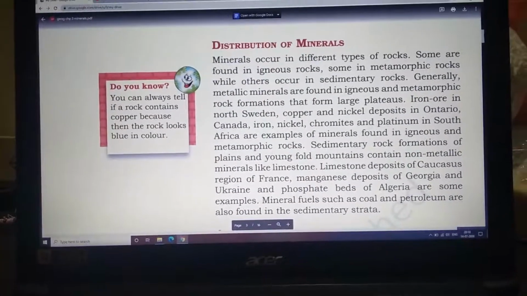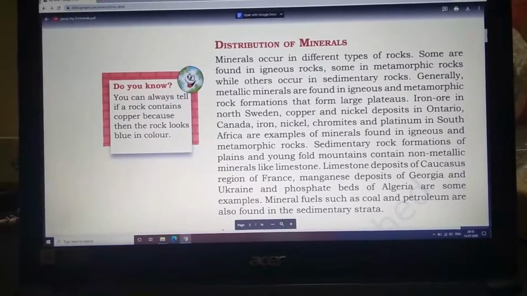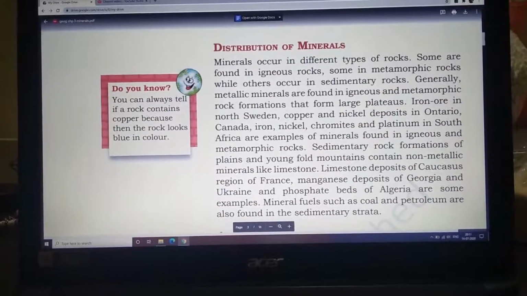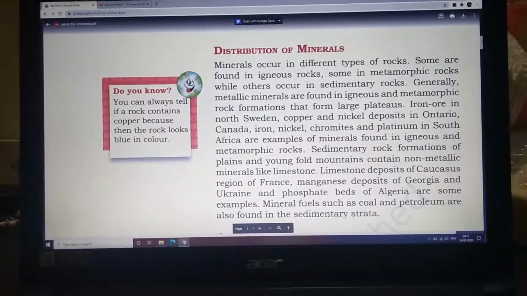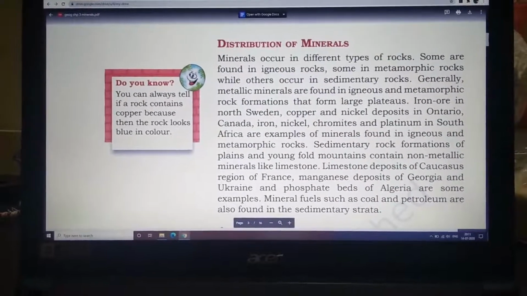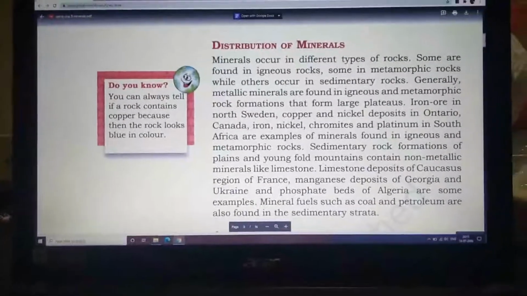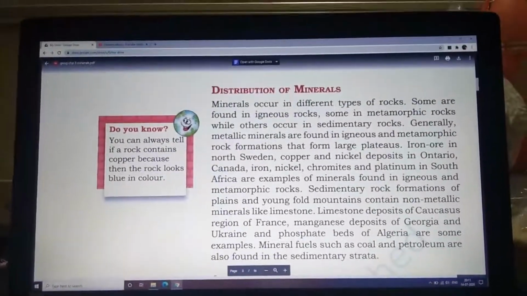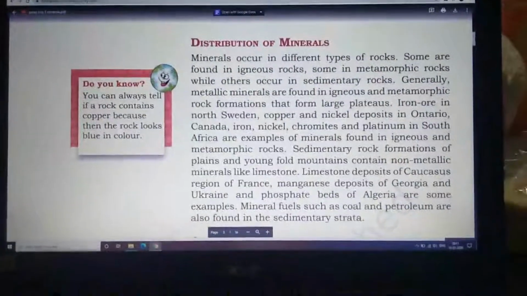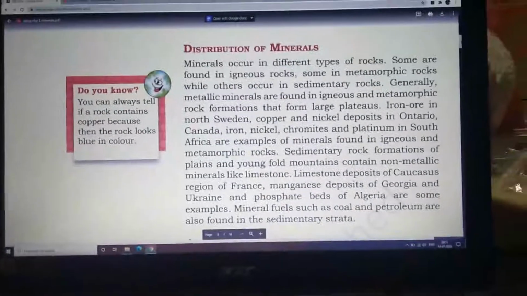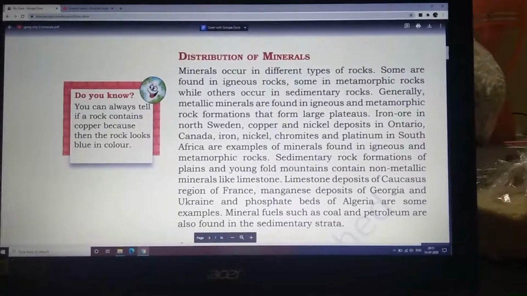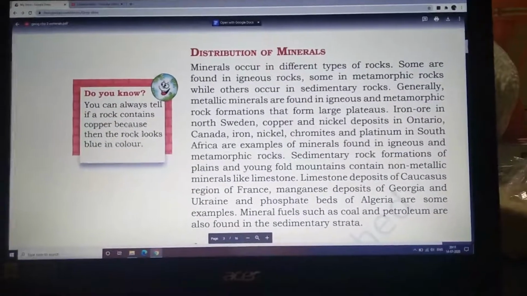Generally, metallic minerals are found in igneous rocks and metamorphic rocks. Please underline this. Formations that form large plateaus, in the large plateau regions, are where you get metallic minerals, in igneous and metamorphic rocks. Iron ore in North Sweden, copper and nickel deposits in Ontario, Canada, and iron, nickel, chromites and platinum in South Africa are examples of minerals found in igneous and metamorphic rocks. Please underline all of these names.